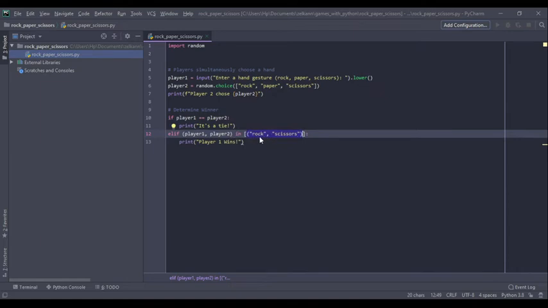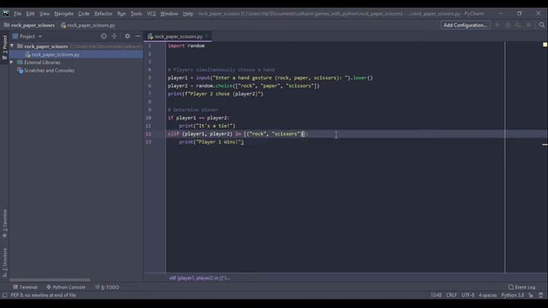And what the unpacking does or means in Python is that what we have here is a tuple with two elements inside, rock and scissors. And what we also have here is a tuple with two elements, player 1 and player 2, or variables. And what the unpacking does is it's basically just going to assign the rock to the player 1 and the scissors to the player 2.